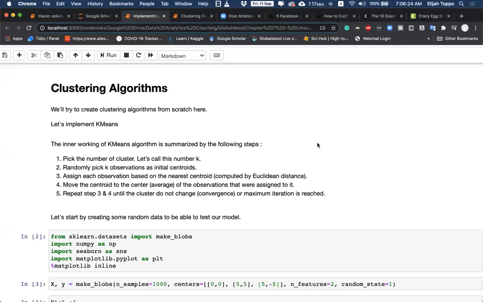Today we will see how to implement k-means from scratch. The hope is not that we will be using it this way, but that we will understand how clustering algorithms work in terms of the maths that goes behind it, so that we have better intuition of using it in the future. That is the scope for today. Do you have any questions before we start actually implementing it?